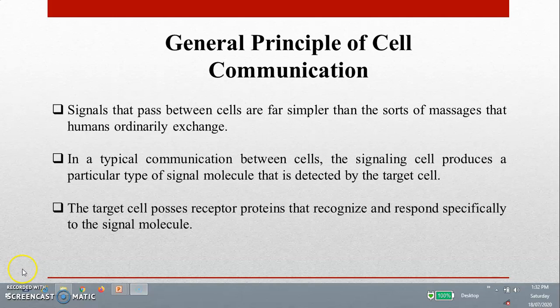Hi everyone. Now we have seen the principle of cell communication. Signals that pass between cells are easier compared to the message conveyed between human beings. In a typical communication between cells, the signaling cell produces a particular type of signaling molecule that is detected by the target cell. The target cell possesses receptors, and these receptors recognize and respond specifically to the signal molecule.